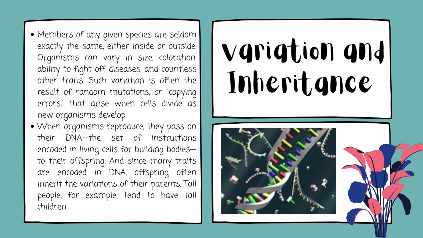When organisms reproduce, they pass on their DNA, the set of instructions encoded in living cells for building bodies, to their offspring, and since many traits are encoded in DNA, offspring often inherit the variations of their parents. Tall people, for example, tend to have tall children.